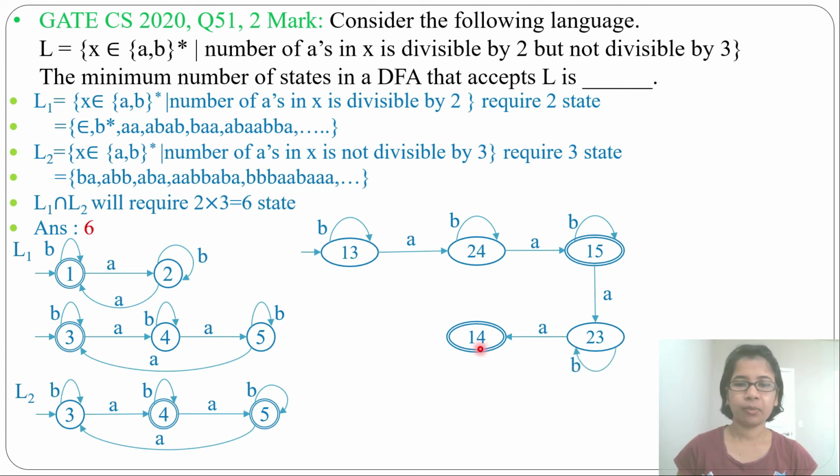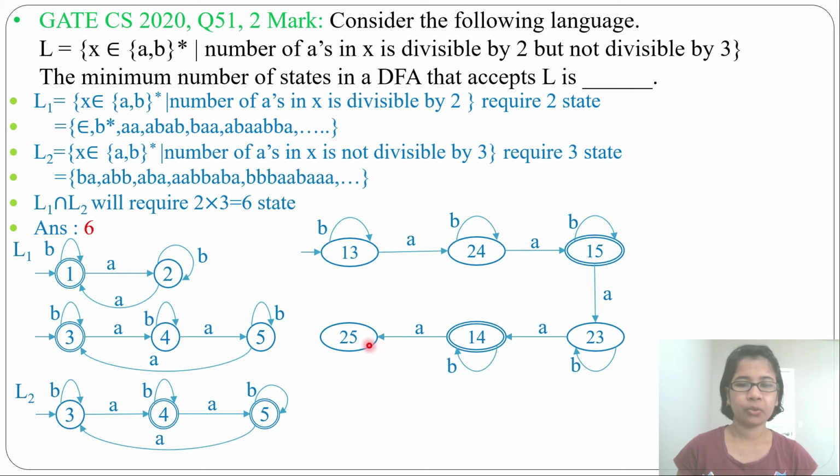Next do for state 1, 4. From state 1 by A it goes to state 2. From state 4 by A it goes to state 5. So it will go to state 2, 5. Now by B it will be a self loop, as from state 1 and state 4 by B there is a self loop.